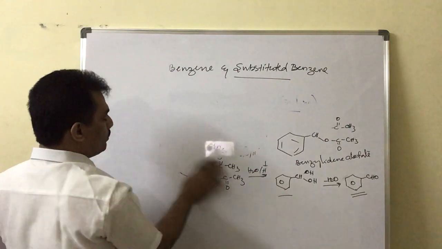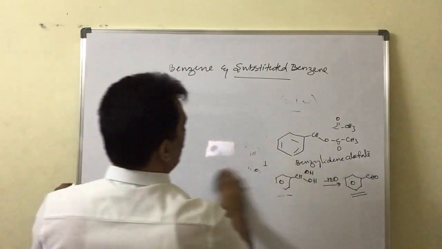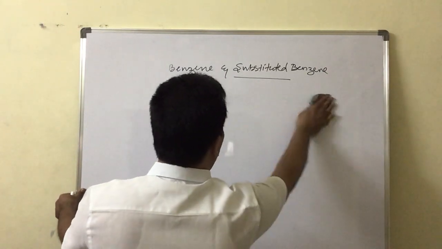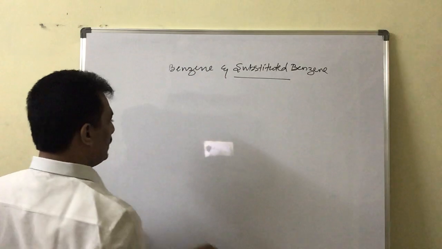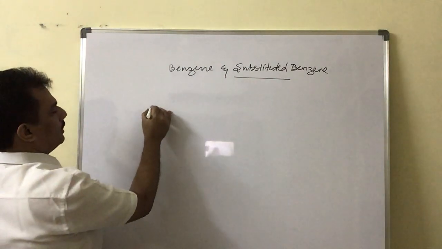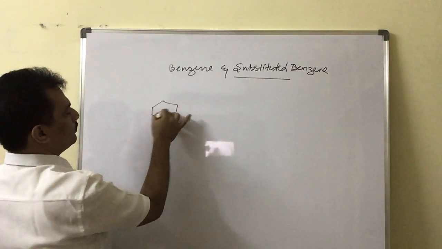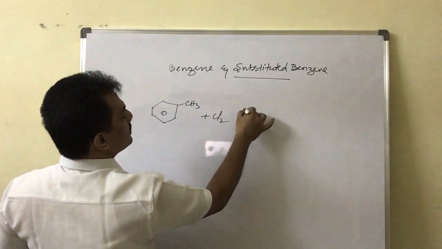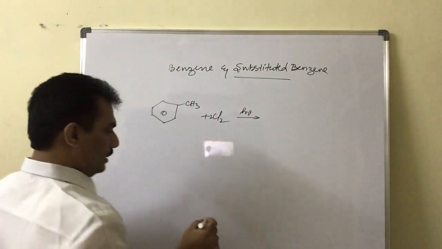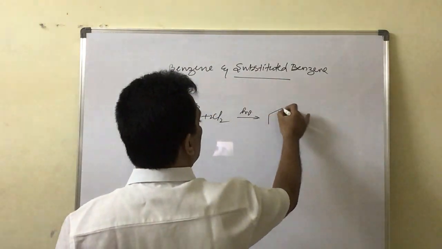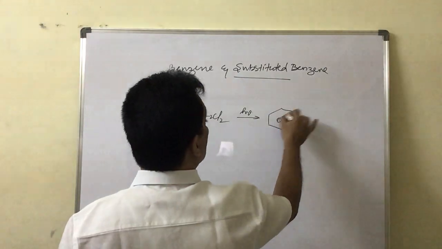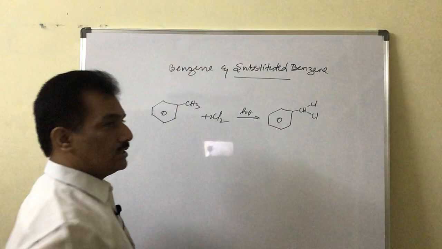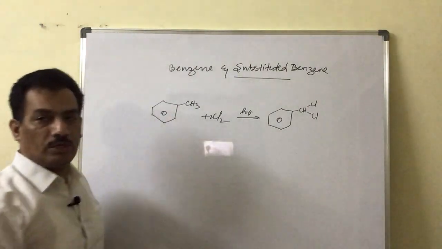And now we can prepare benzaldehyde even by chlorination of toluene followed by hydrolysis. Now let us see what is happening. Here it is toluene, and when it is chlorinated in presence of light, it forms benzal chloride. Only 2 hydrogens are replaced, in such a proportion we are taking chlorine.